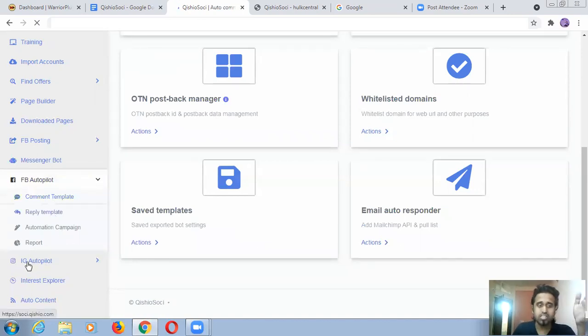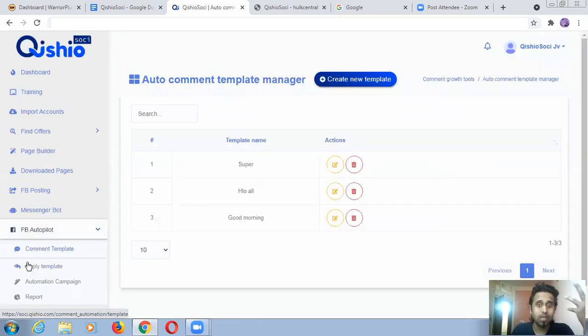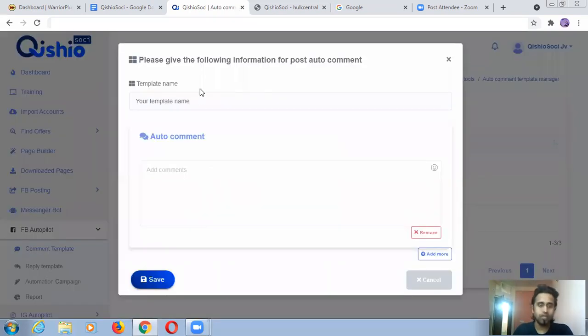This is for Instagram also. Instagram is a bigger market for marketing and all. You can create a template. Some are already made. So let's see how to create one. You can give the template name